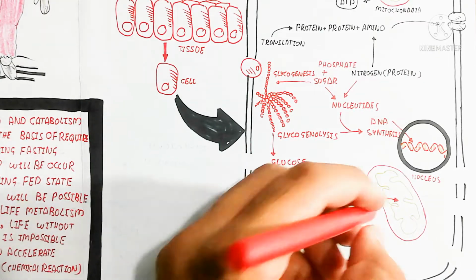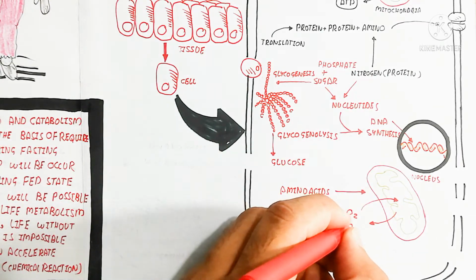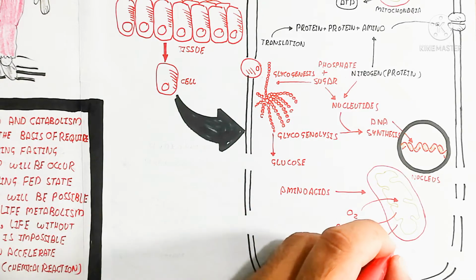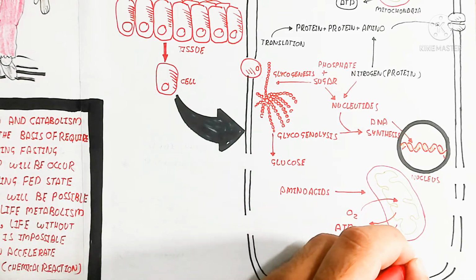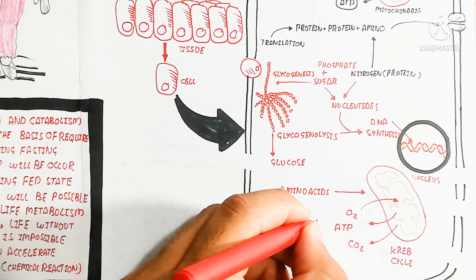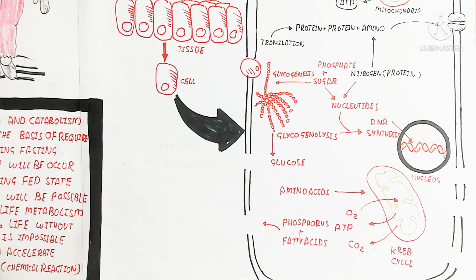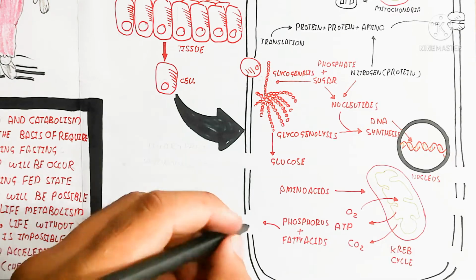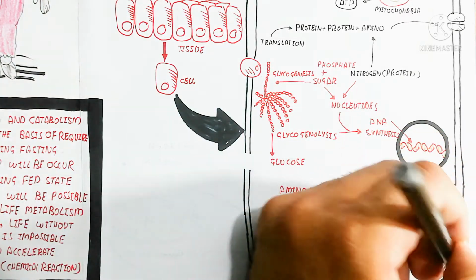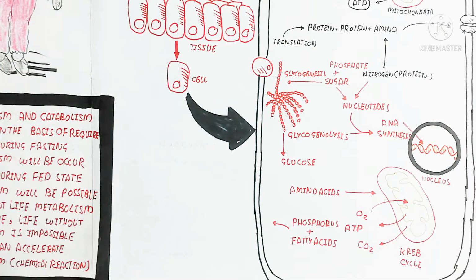Our cells will grow, our cells will divide. So here is a mitochondria, where amino acid is also converted into acetyl CoA and goes into the mitochondria. When it goes into the mitochondria, acetyl CoA is used for the Krebs cycle, aerobic respiration. That is the same story.